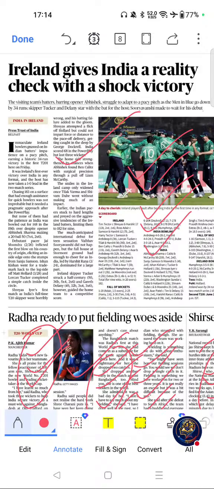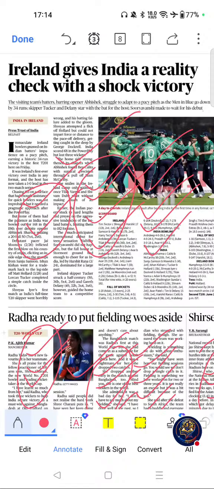Move on to key themes. International cricket, Ireland cricket, Team India, and ICC. These are the key themes, and possible question areas are like ICC and associate nations. Please go through this one.